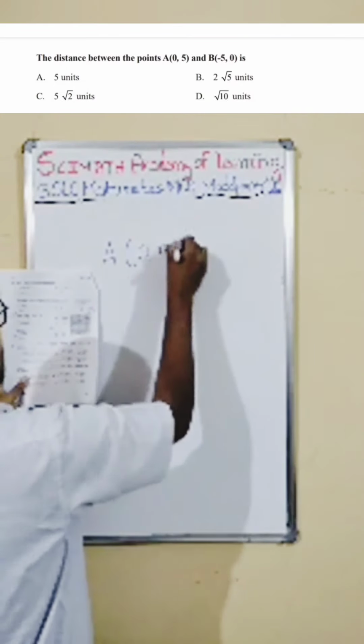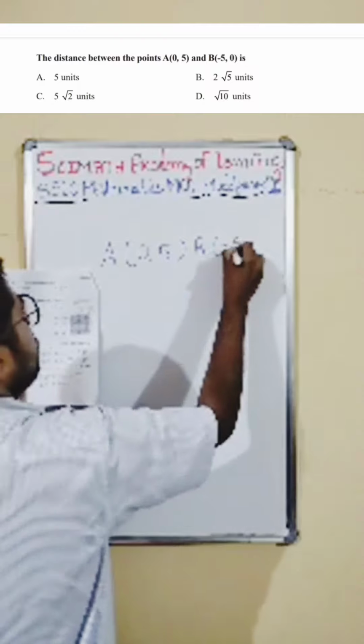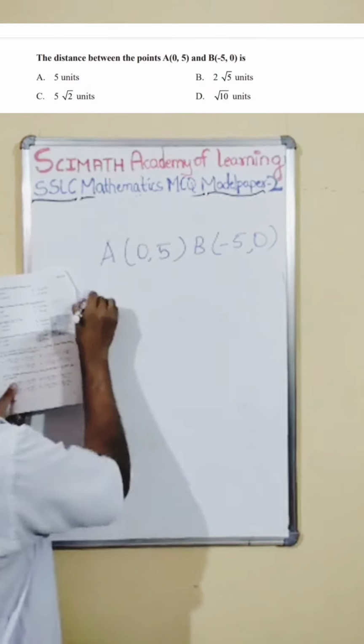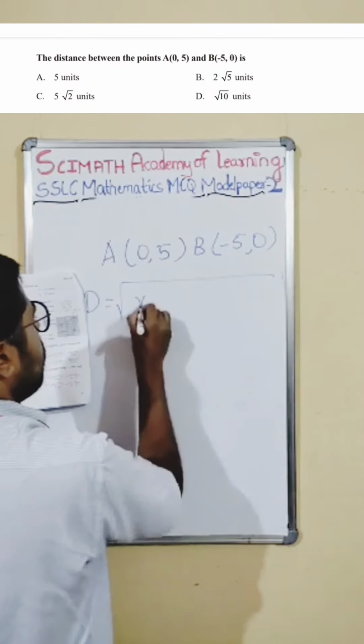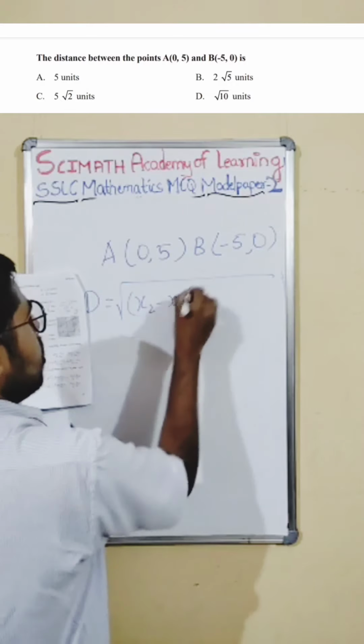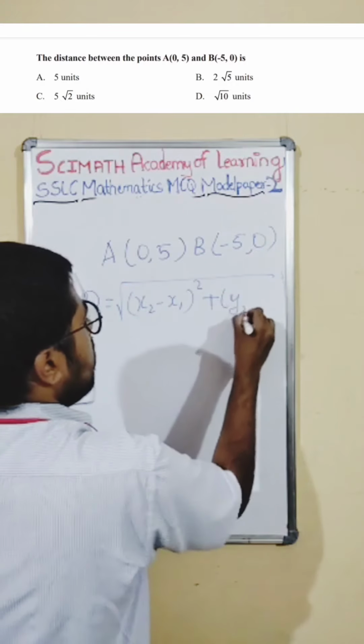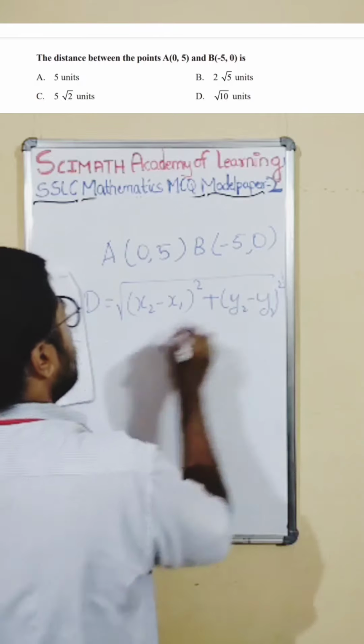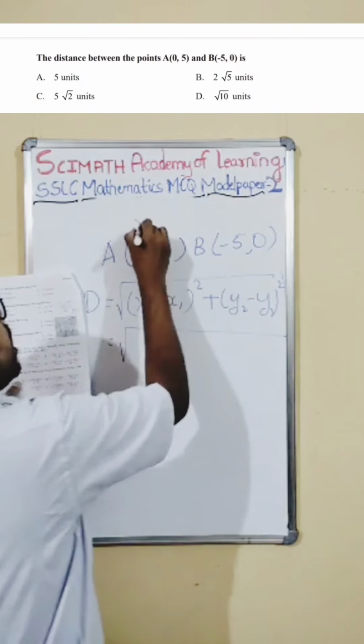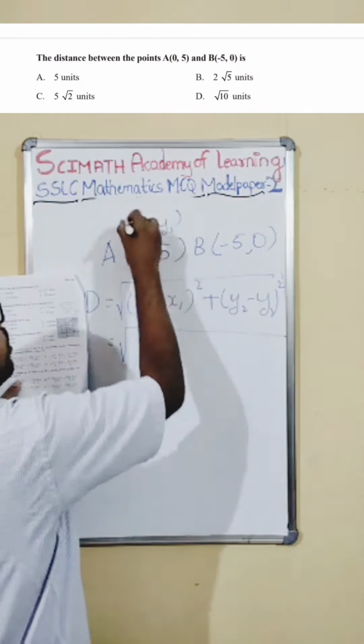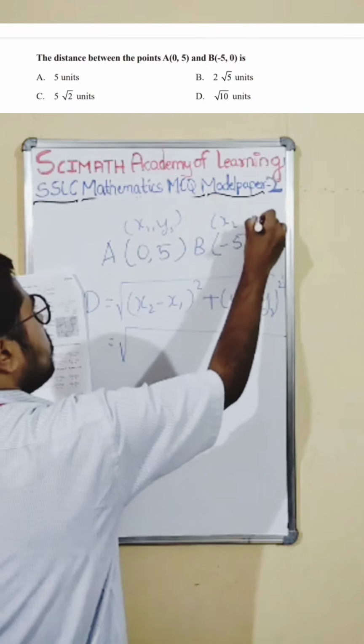The coordinates are A (0, 5) and B is equal to (-5, 0). We know the distance formula. Distance formula is square root of (x2 - x1) whole square plus (y2 - y1) whole square. So when I substitute here, again you be very careful. If you feel you do mistake, write like this, right above the number.